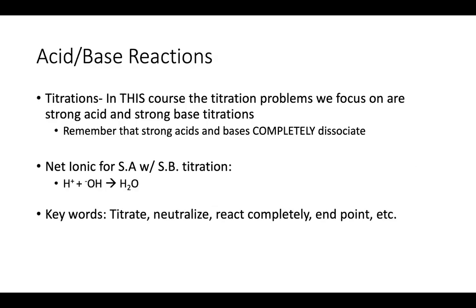But if we have a weak acid and there's 10 molecules of that, maybe 2 of the 10 will split up into ions, but 8 will remain together, right? So that's the difference between strong and weak acids, and the same principles apply to bases as well. The net ionic equation for a strong acid, strong base titration is always going to be H plus plus OH minus goes to water, right? And this is the type of titration we focus on in this course.